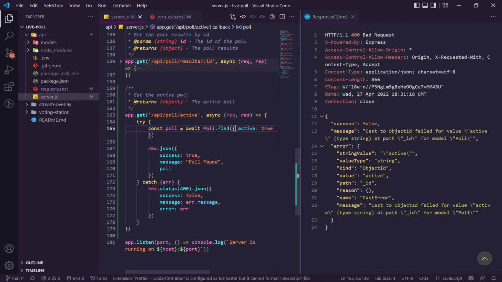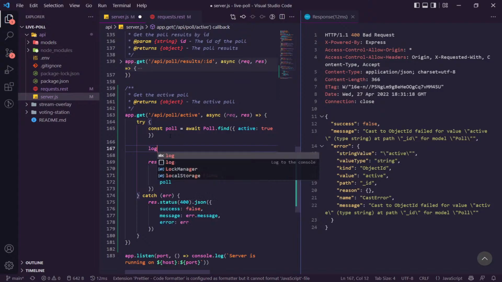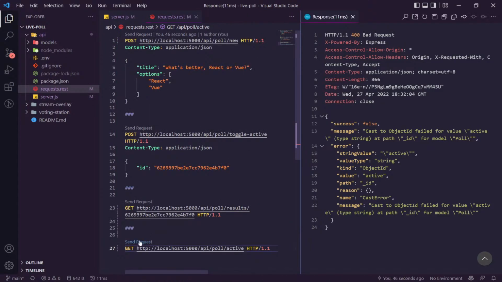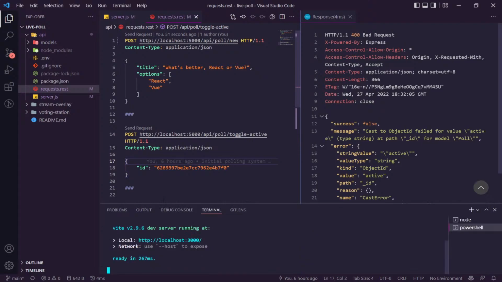Okay, find the active poll. Let's just log the poll here too. And let's try that again. It seems like we had a little error. It's the same thing. Let's have a look what the console is saying.